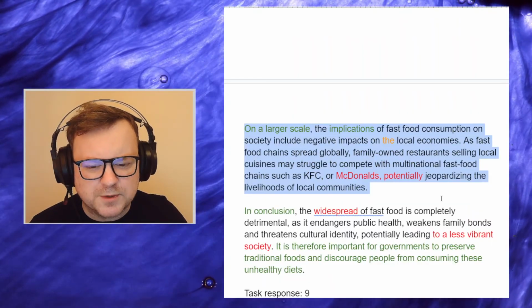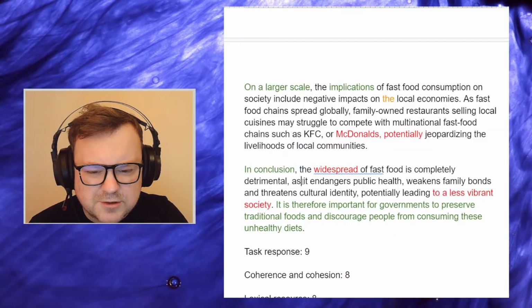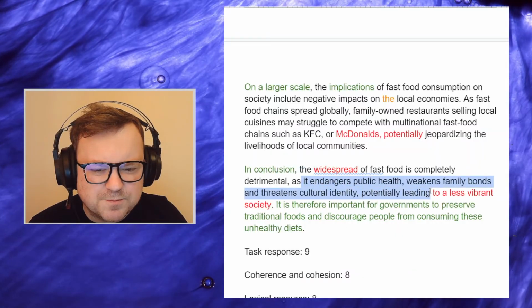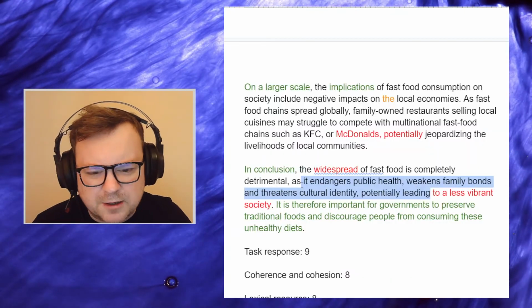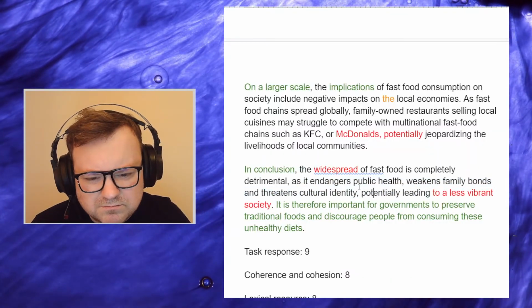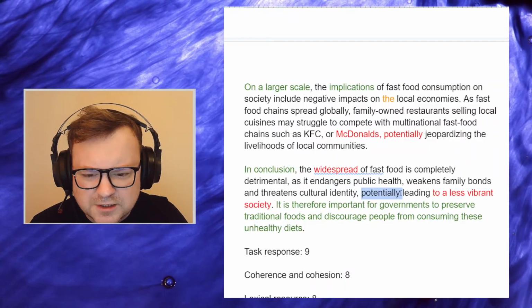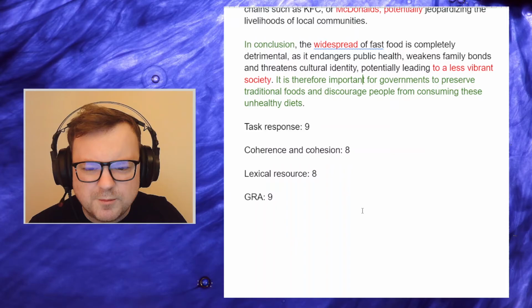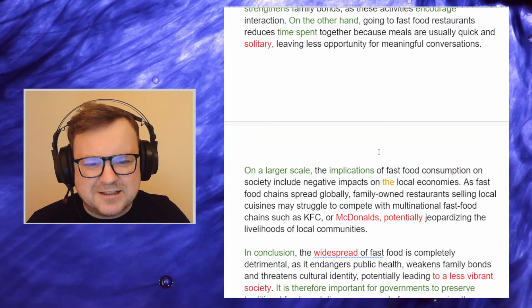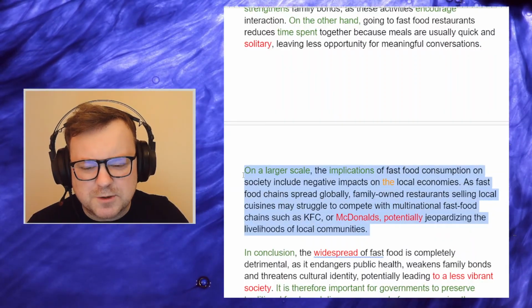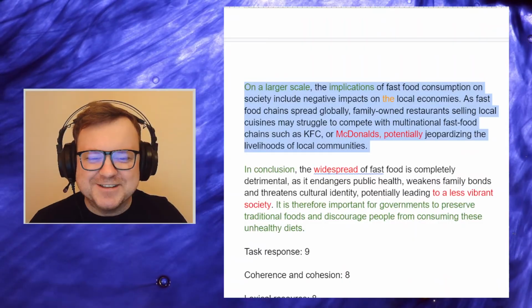This paragraph should be in 3, and maybe there is a summary of the topics of the paragraphs. Endangers public health. Yeah, I guess that summary does work fine, and there is a reflective comment. So coherence and cohesion, I think 8, mostly just because of this paragraph. You could probably see I don't like giving 9s.